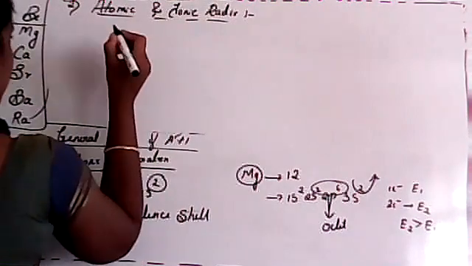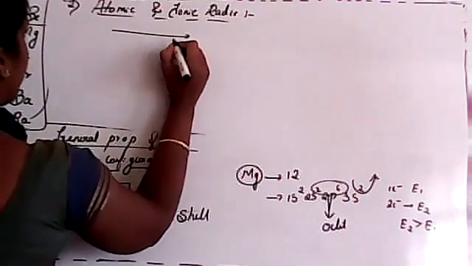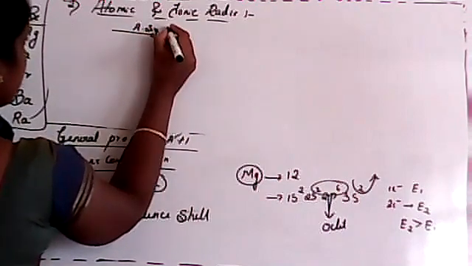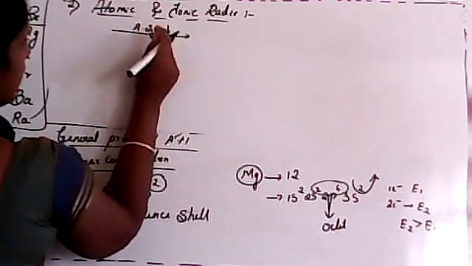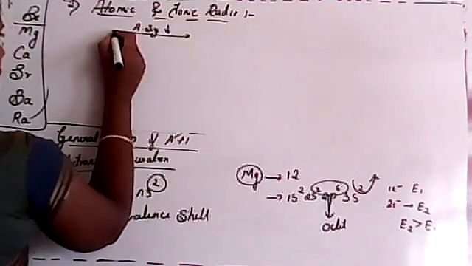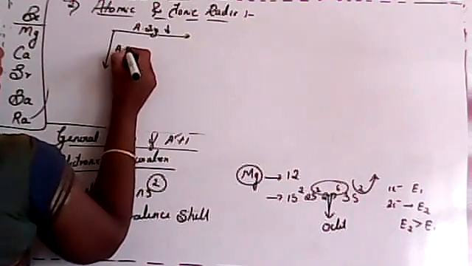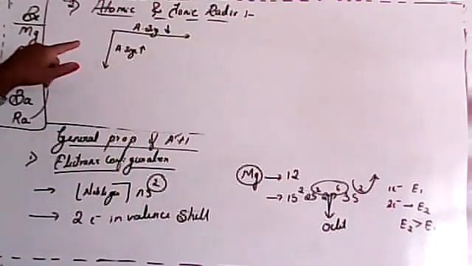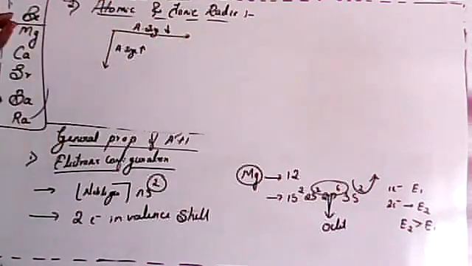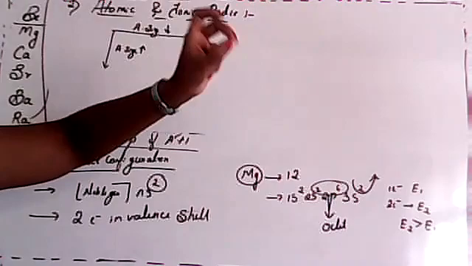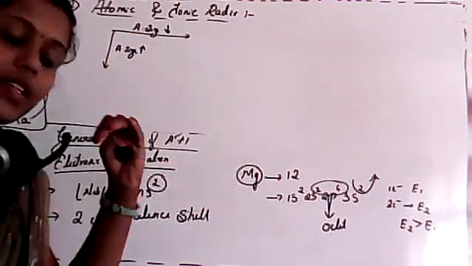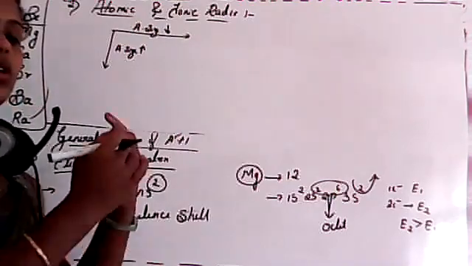Whenever I consider the periodic table, atomic size decreases along a period and increases down the group. Atomic size decreases from left to right, from the first group to the 18th group, because extra electrons are added to the same shell and the effective nuclear charge increases.